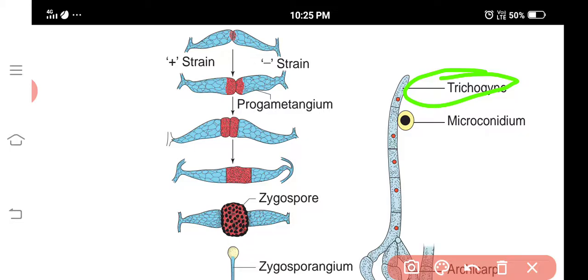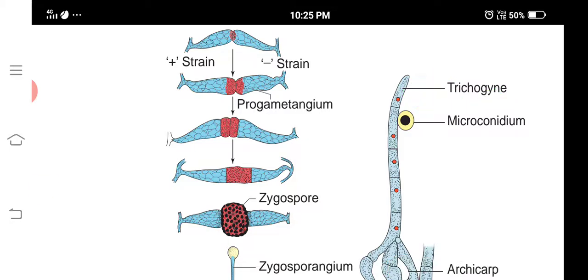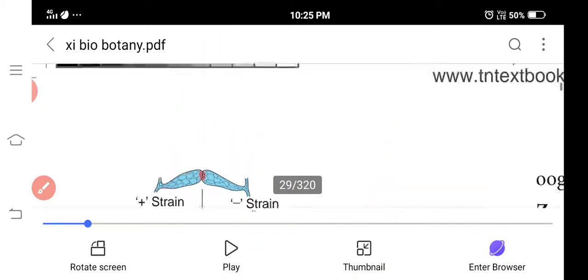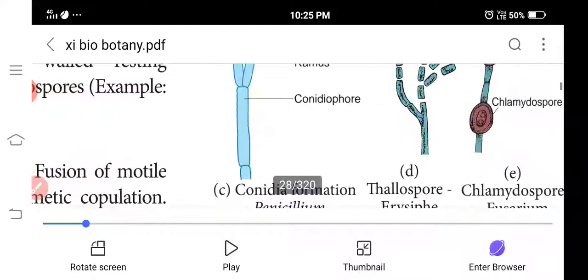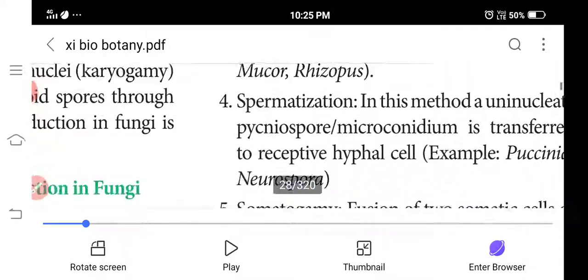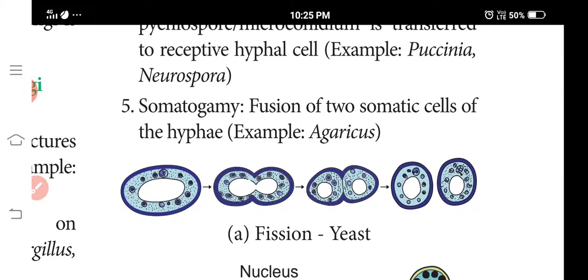Next one is somatogamy. Somatogamy means fusion of two somatic cells of the hyphae. That is called somatogamy, as in Agaricus. So asexual reproduction and sexual reproduction are finished. Do you understand?